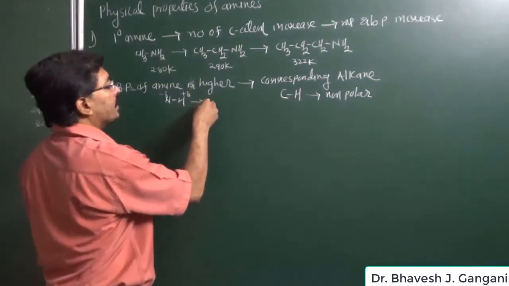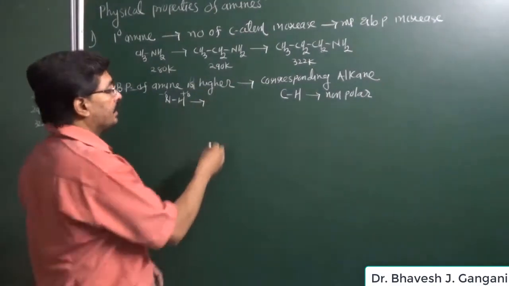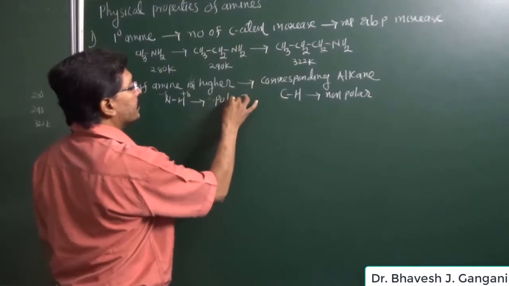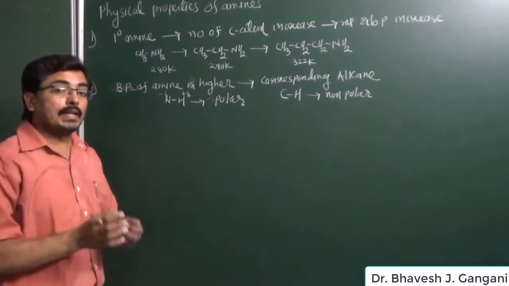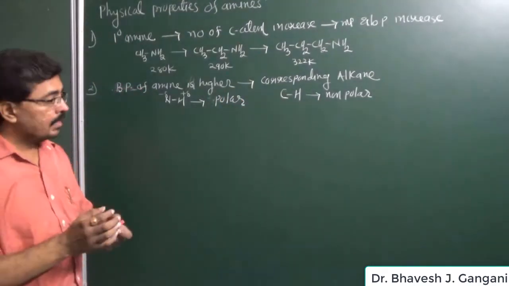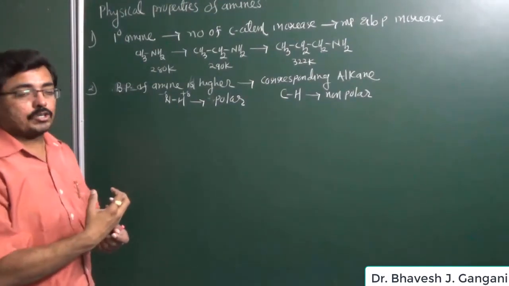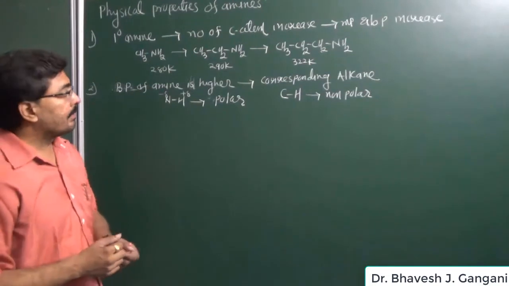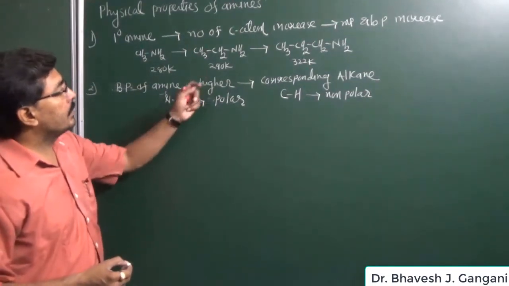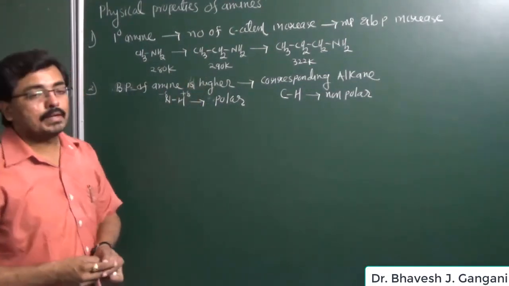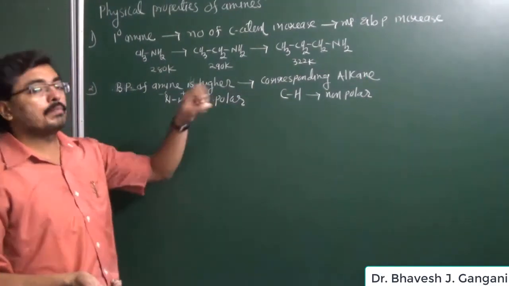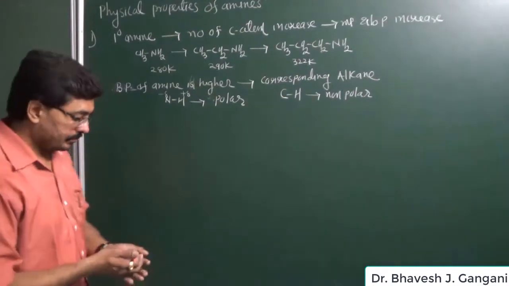So this nitrogen-hydrogen bond of an amine is polar, and due to this it is observed that in the liquid state of an amine, intermolecular attraction will be more as compared to an alkane. Therefore, suppose we take the 2-carbon ethanamine, then its melting point and boiling point is higher as compared to the 2-carbon ethane.